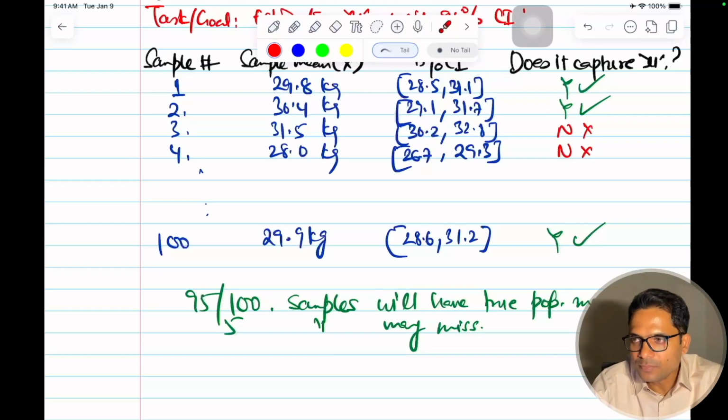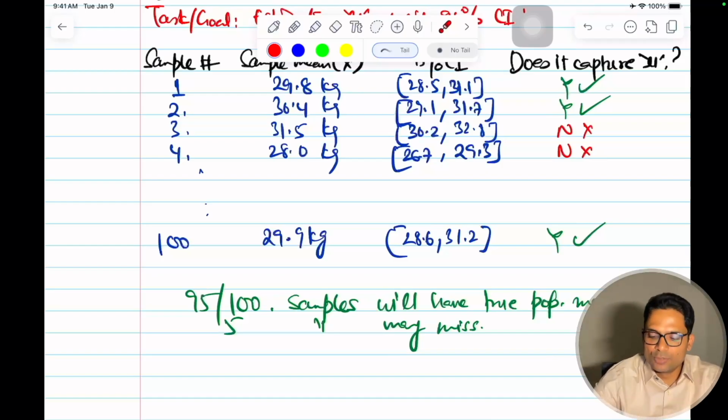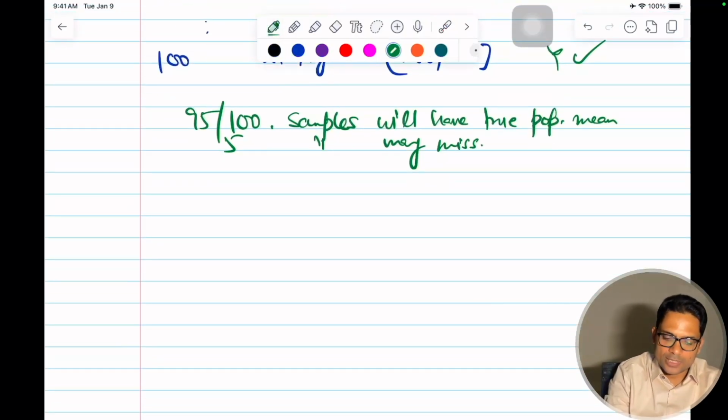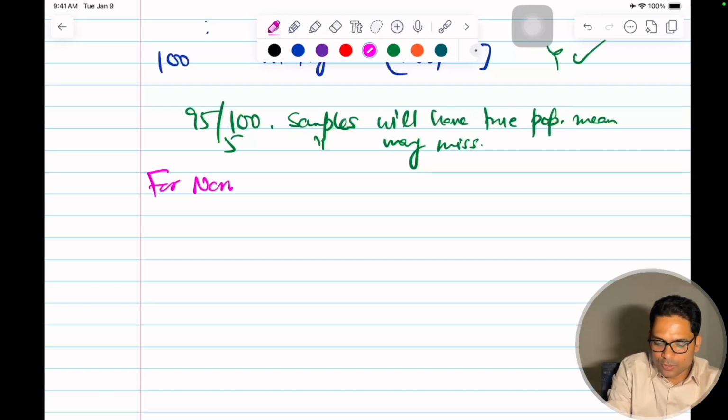Okay, so for the normal distribution, let's see, give me your formula for the normal distribution. What do we do? What is the formula for the normal distribution? Normal or Gaussian? Both are the same. Normal is Gaussian, and you just keep on repeating so that it gets into your head.